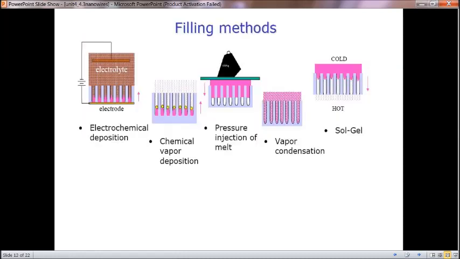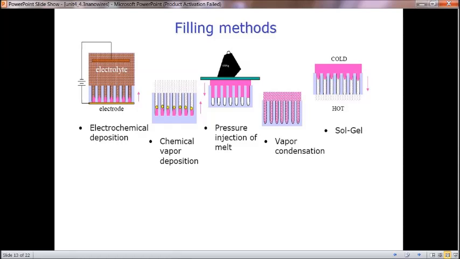Then the filling methods, as we have already seen, pressure, chemical and electrochemical depositions are there, and moreover vapor condensation is also there. Sol gel method is also there. So electrochemical deposition means it's connected to electrolytes and electrodes, and through that the chemicals have been intruded into the nanowires by passing current.